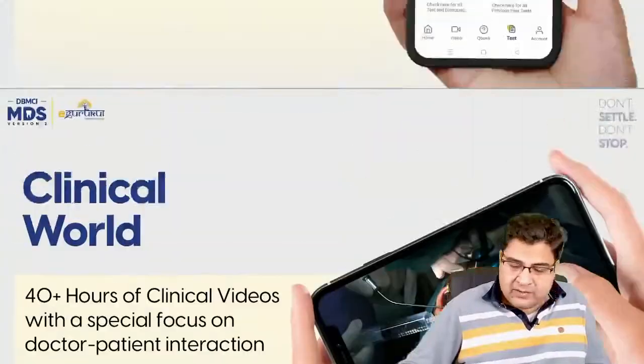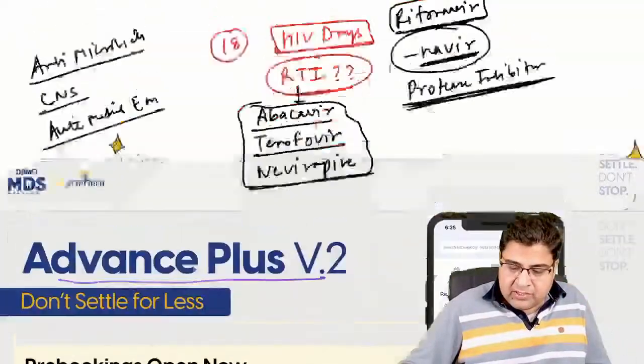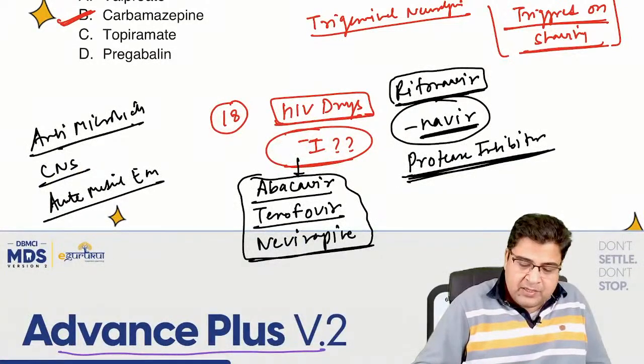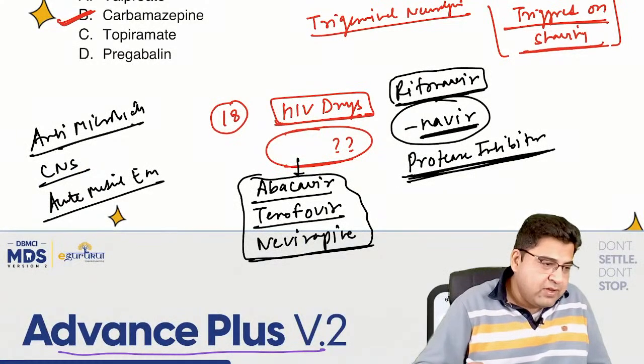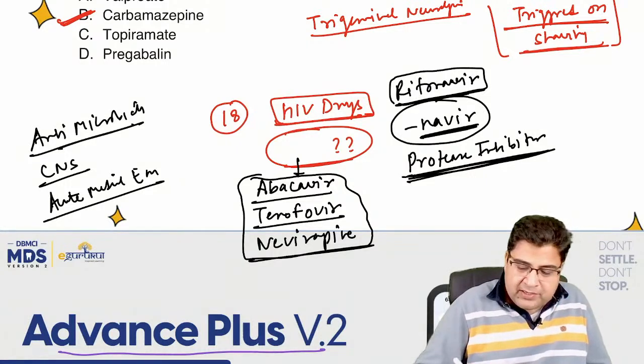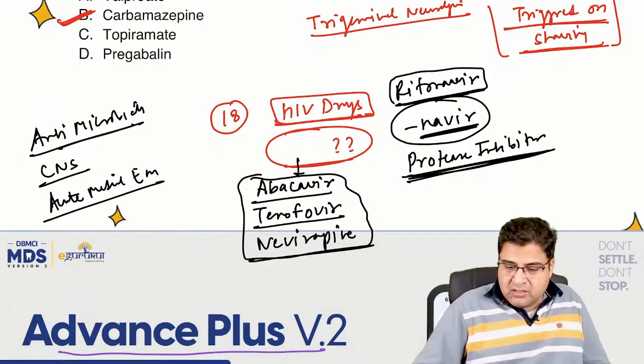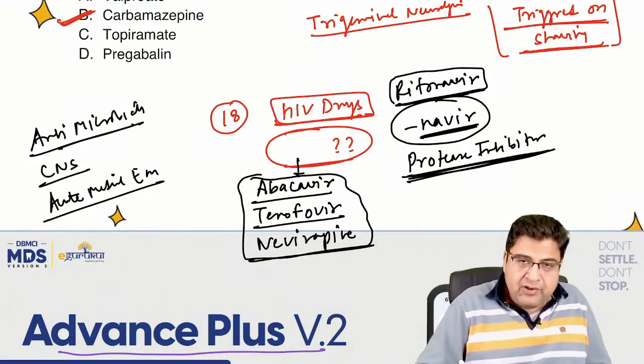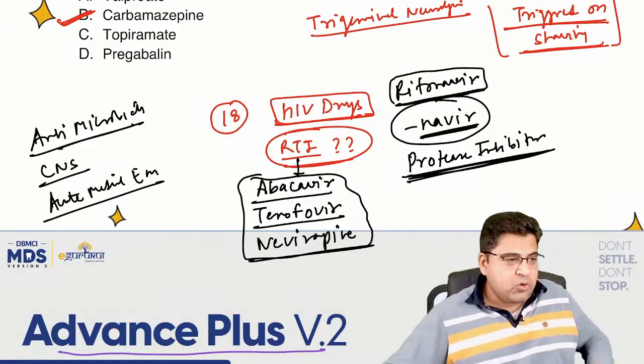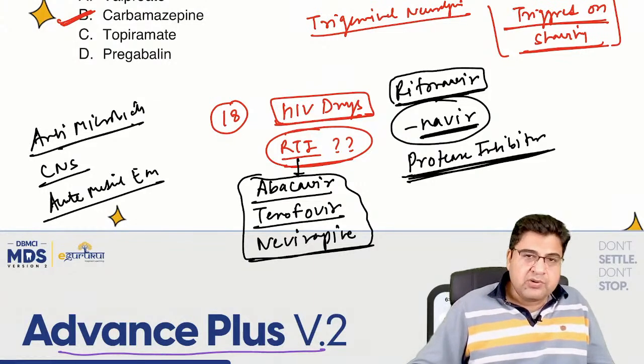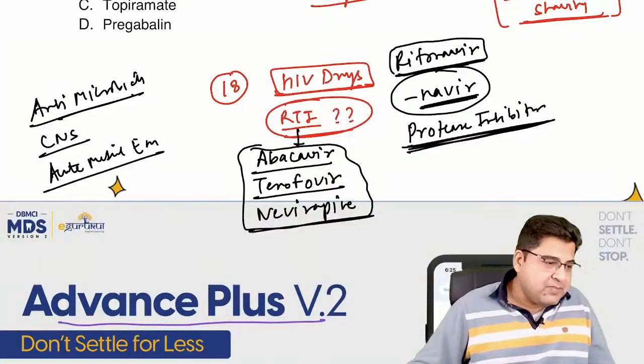Dr. Anil is saying in the HIV question, they are not asking about the reverse transcriptase inhibitor. They are asking which medicine will not act on nuclear receptors. Okay, so guys, HIV drugs don't act on receptors. So I think the question is on the reverse transcriptase enzyme. We have to check it again because there is no HIV drug that will act on nuclear receptors. So we have the reverse transcriptase inhibitors.